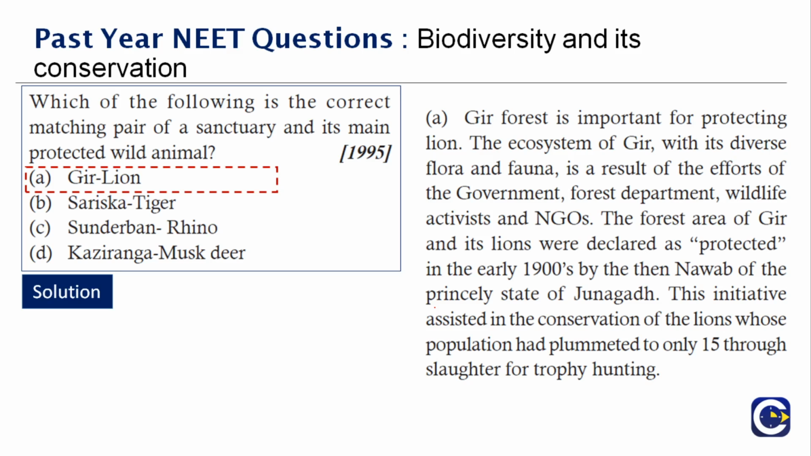The forest area of the Gir and its lions were declared as protected in the 1900s by the then Nawab of Junagadh State. The initiative assisted in the conservation of the animals. So it's an effort that is made by the government, and from the year 1900 it seems. See how much effort they have put in. And actually we have a good number of lions now. It has increased, if you look at the data. Okay, next question here.